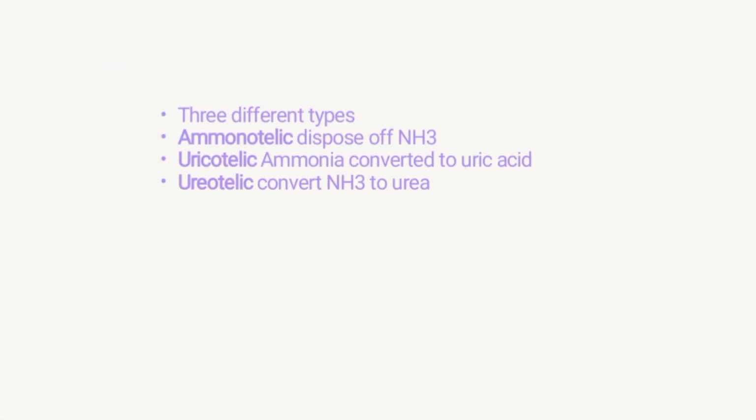The organisms during the course of evolution have developed different mechanisms for the disposal of ammonia from the body. The animals in this regard are of three different types, that are ammonotelic, uricotelic and ureotelic. In this, first is ammonotelic. The aquatic animals dispose of ammonia into the surrounding water.